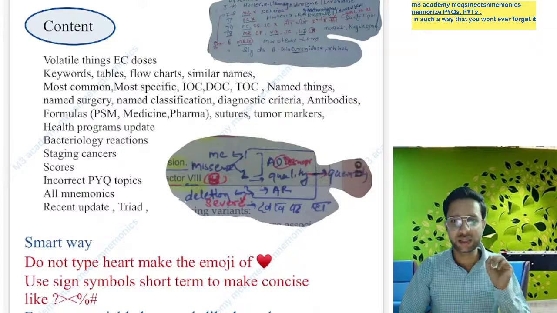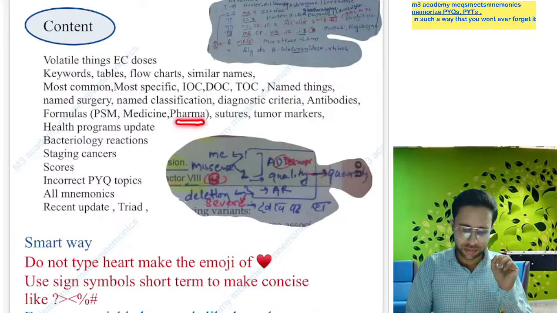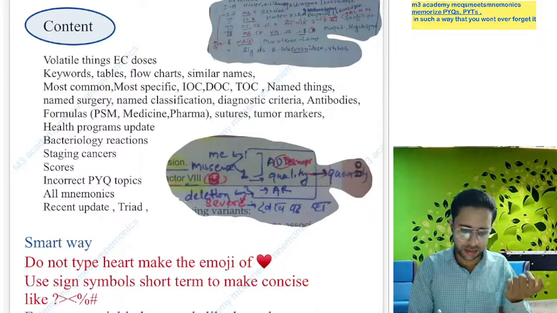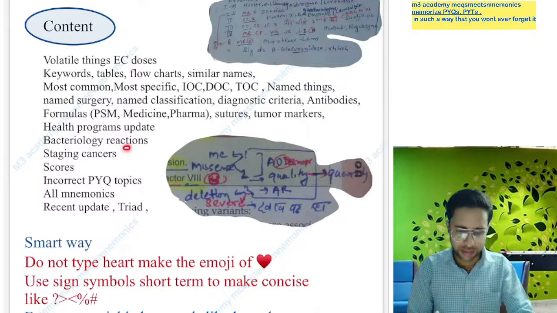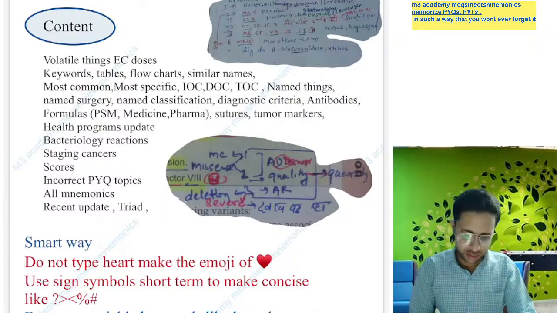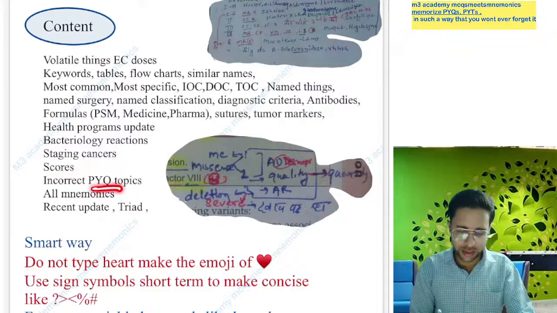Yes, calculation of the sodium, the formula of the pharmacology. Yes, obviously suture material table, tumor markers, health programs, updates. Yes, bacteriology reaction which is UDS positive. In this type of things you have to add. Yes, staging of the cancer, scores, and your incorrect PYQ points.